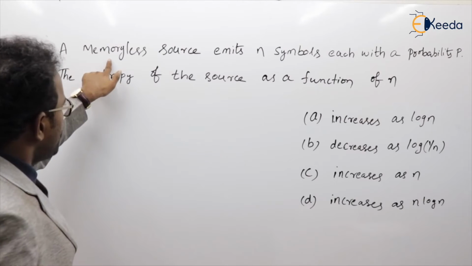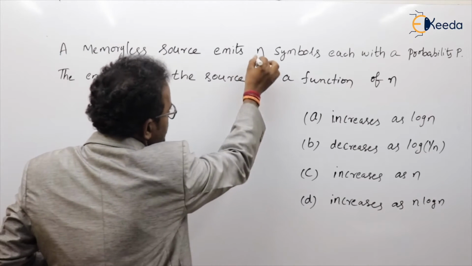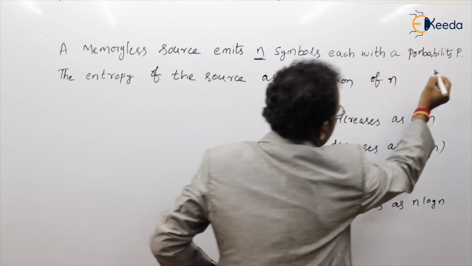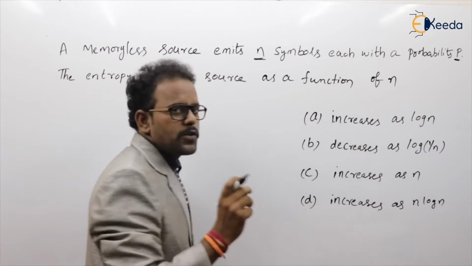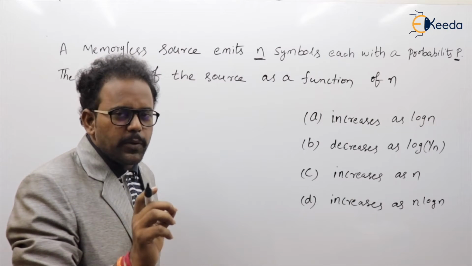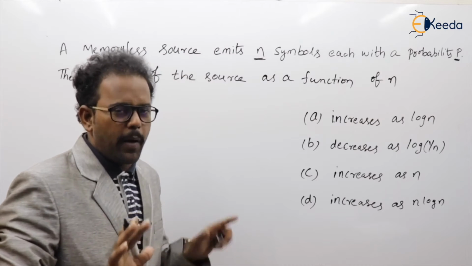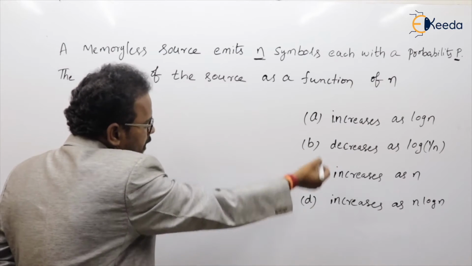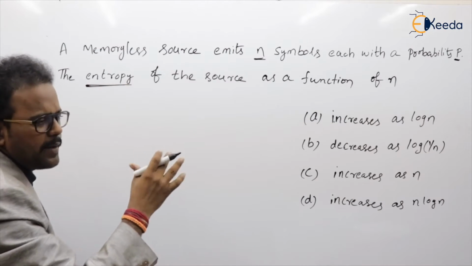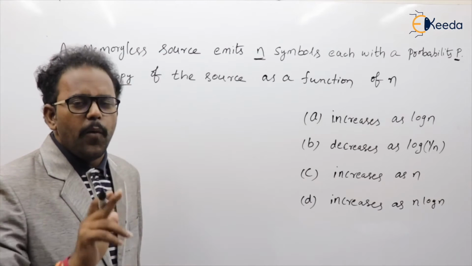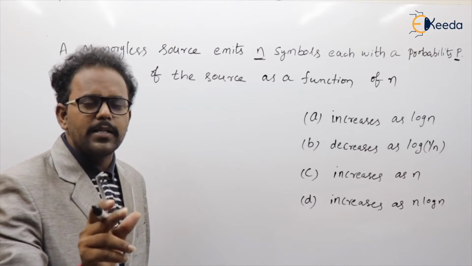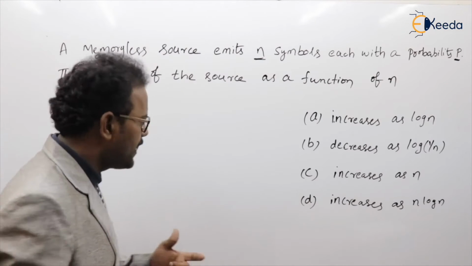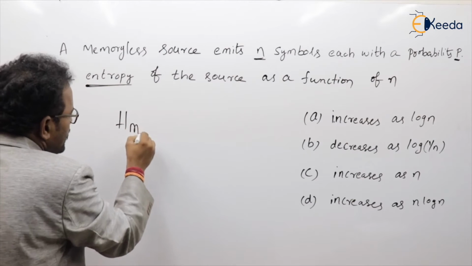See the problem. A memoryless source emits n symbols and each symbol with a probability of p. So what we have to understand, source is generating n symbols, each probability is p, means all are equiprobable. And what is asked? Entropy, which is a function of n, like increases, decreases, same, like that they've given some options. So here, whenever all symbols have equal probability, I told you the entropy you get is Hmax.